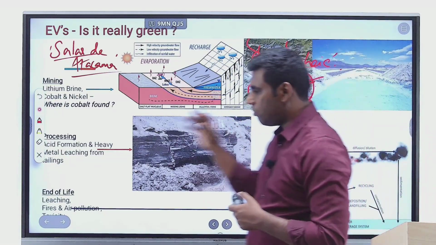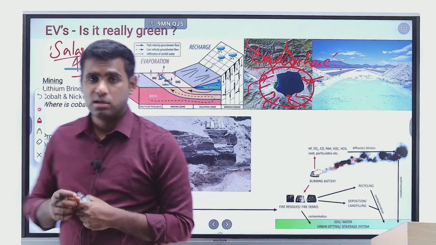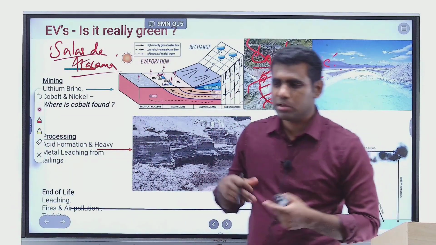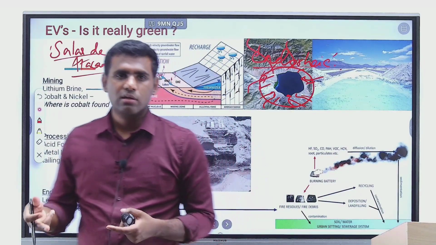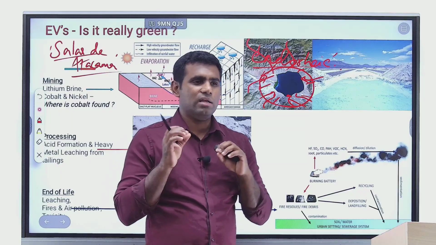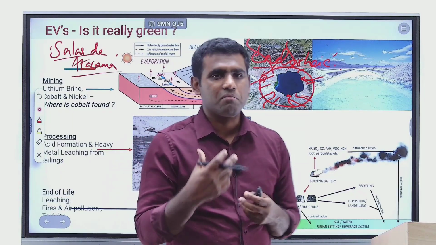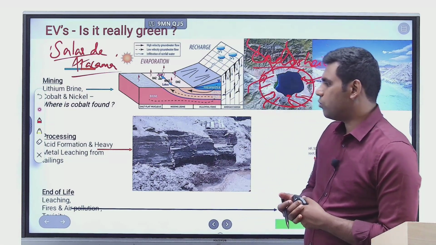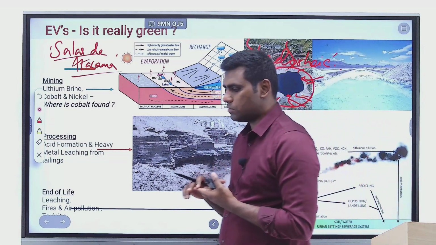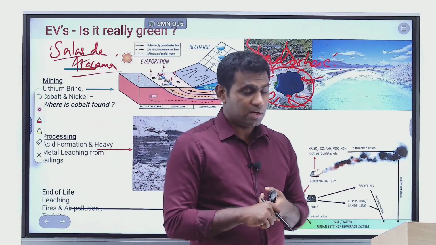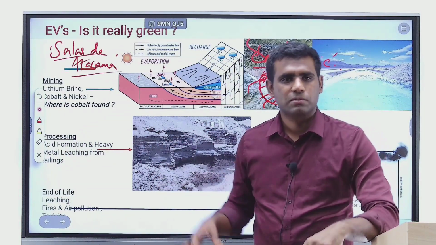When it comes to cobalt mining, the dangers are even more serious, and these dangers are going to happen in a third world country like Africa, in the Democratic Republic of Congo, where there is very little regard for life and dignity and all of that, right? So what happens in cobalt extraction? Cobalt is found as sulfide ores, right?